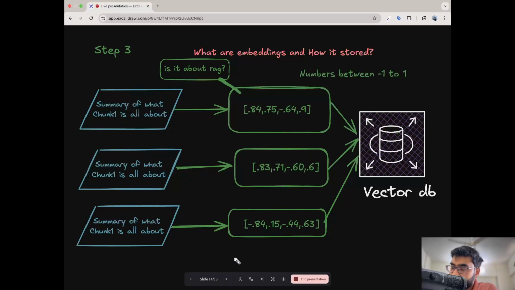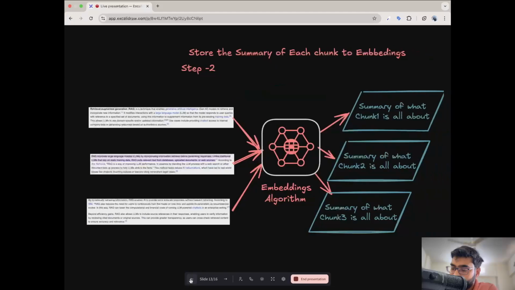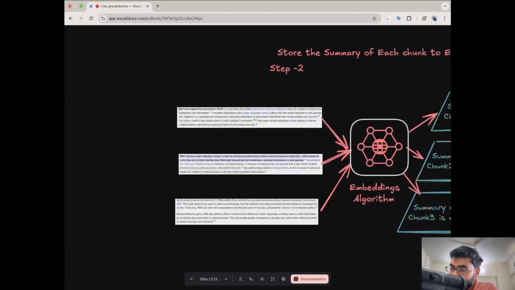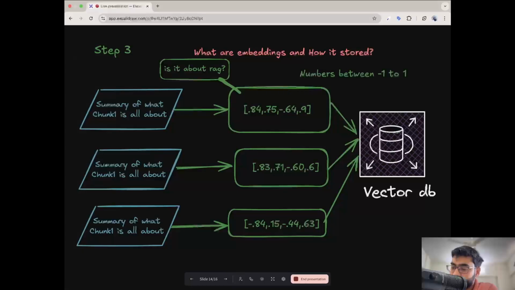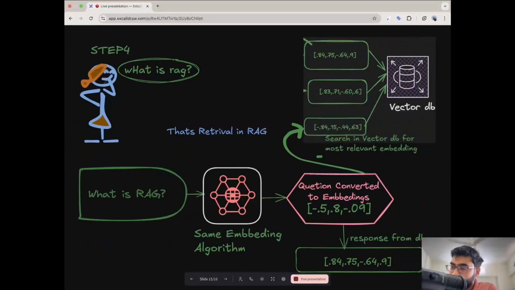Remember these steps 1, 2 and 3, the first, second and third step: this is called data ingestion, and it is a one-time process, so we don't have to repeat it again and again. What we have to repeat is, whenever a user asks a question, we convert the user's question to an embedding, and with that embedding we get the relevant embedding from the vector database, which we call the retrieval process.